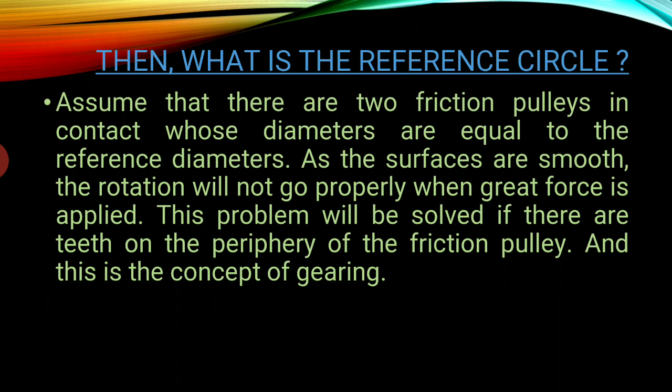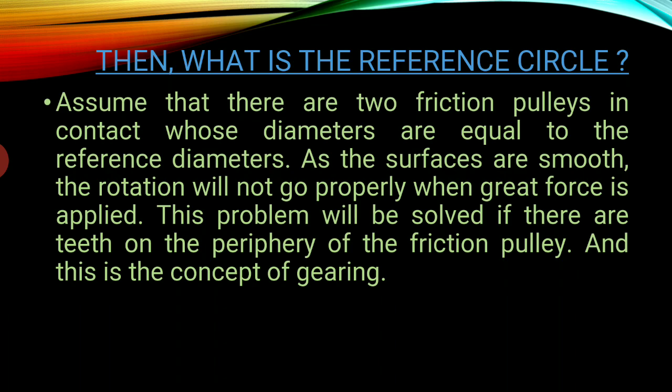Then what is the reference circle? Assume that there are two friction pulleys in contact. Their diameters are equal to the reference diameter. As the surfaces are smooth, the rotation will not go properly when great force is applied.